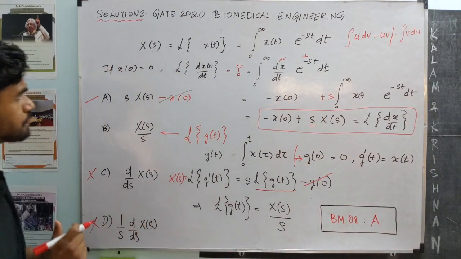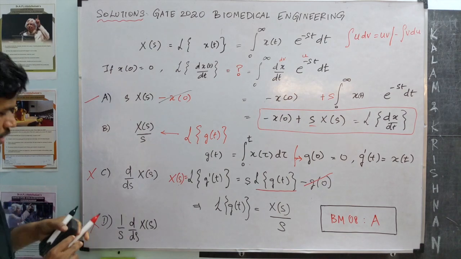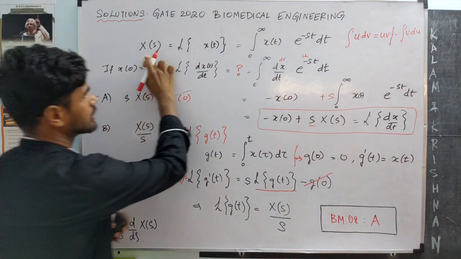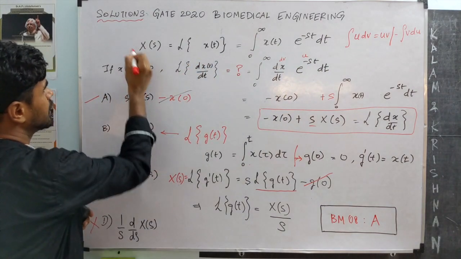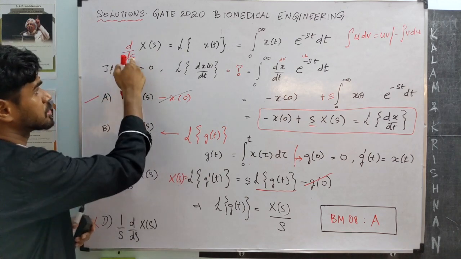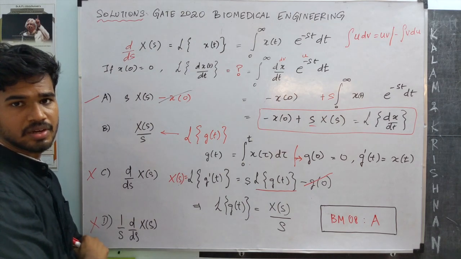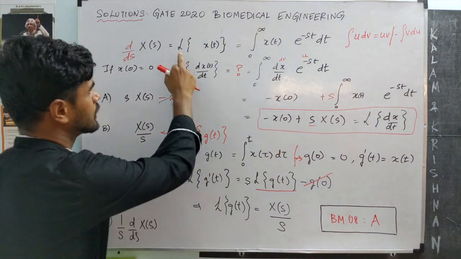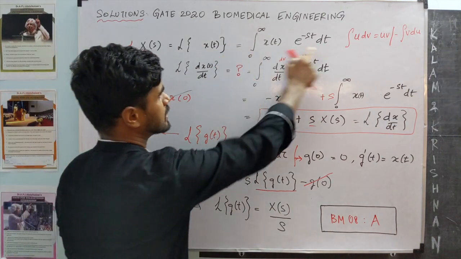Which is, we notice X of s, the Laplace transform definition is over here, right? So let's take the derivative of the Laplace transform. Derivative with respect to s, this is a function of s, we take the derivative with respect to s. So that is the derivative of this Laplace transform, which is the derivative of this integral.